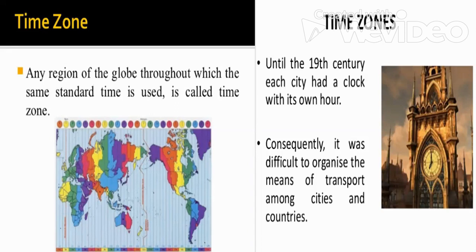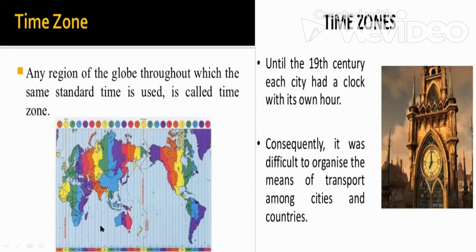So it was decided that since there are various regions, any particular region will follow the same standard time, so that there is no confusion. A single region, such as India, will follow the same standard time.